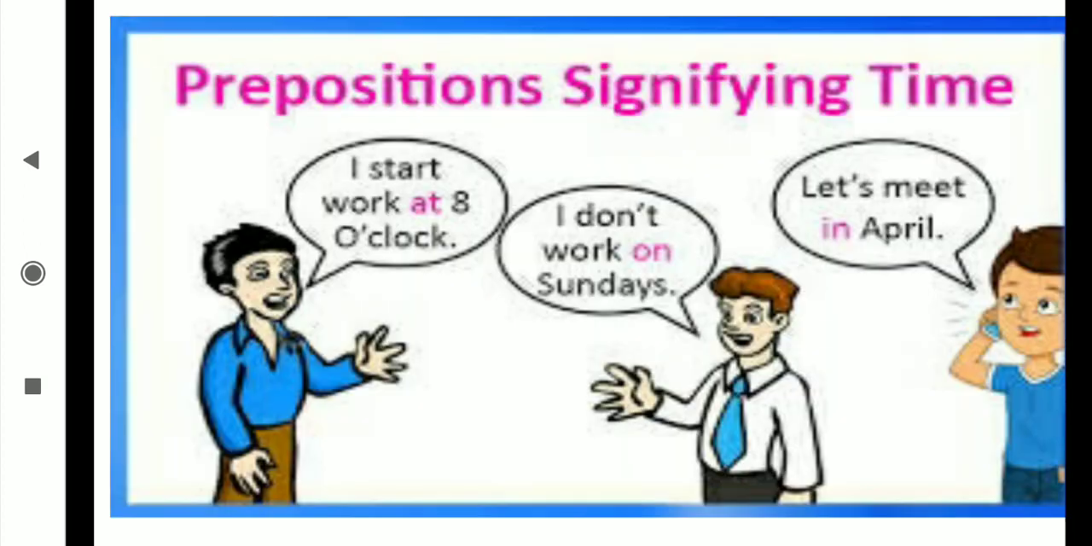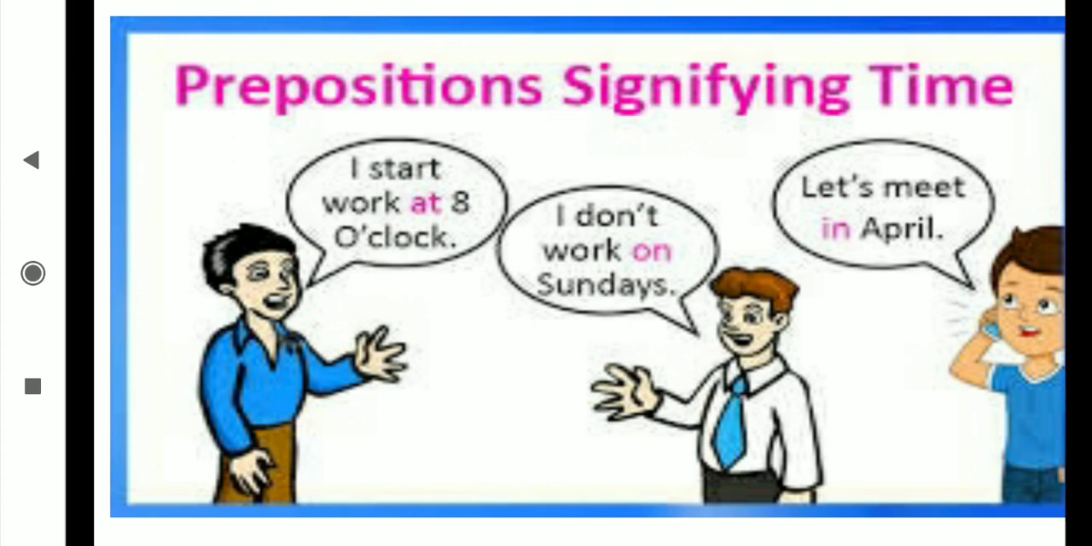Now see here the prepositions signifying time. I start work at 8 o'clock. At what time? 8 o'clock. Then 8 o'clock is shown with one preposition, that is at. For showing time we are using at. I don't work on Sundays. When we are talking about the days, we use on. When we talk about the timing, we use at. For the days we are using on. Okay, I don't work on Sundays.